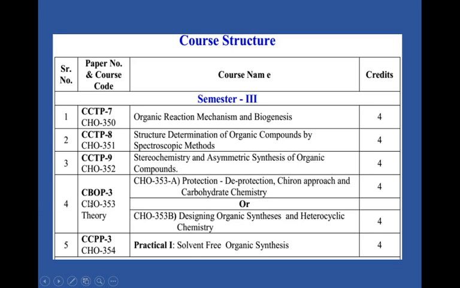The fourth paper is a choice based optional paper, that is CHO 353 theory. This is our paper, 353, which I am going to teach you. This is a theory paper but it is choice based. Here we have 2 options. The first one is CHO 353A, protection and deprotection, Chiron approach and carbohydrate chemistry, or we can also choose designing organic synthesis and heterocyclic chemistry, for 4 credits.